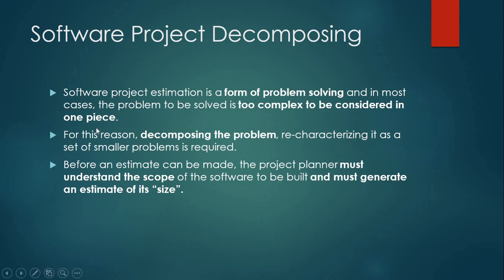For this reason, decomposing the problem, or dividing it and recategorizing it as a set of smaller problems, is required. Before an estimation can be made, the project planner must understand the scope of the software to be built and must generate an estimate of its size.